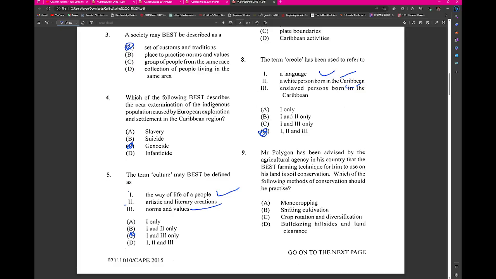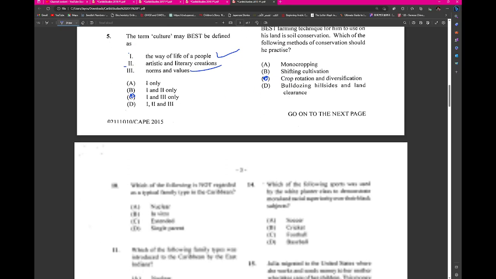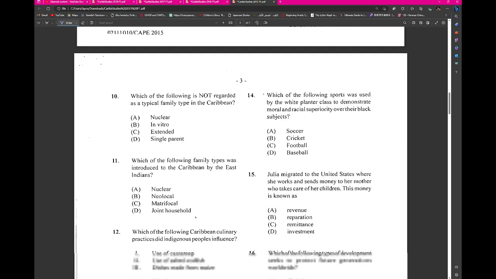Agricultural country, the best one to use on climate erosion. This would be crop rotation and diversification here. Now we're looking at number 10. Which of the following is not regarded as a typical family type in the Caribbean? Not regarded as a typical family type in the Caribbean, right?